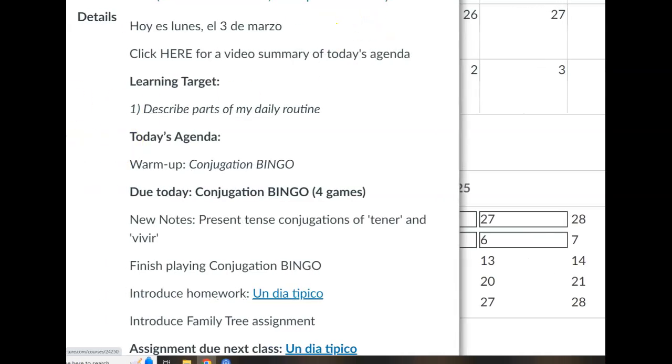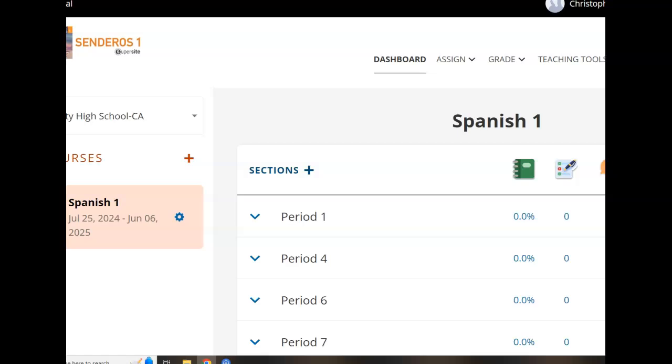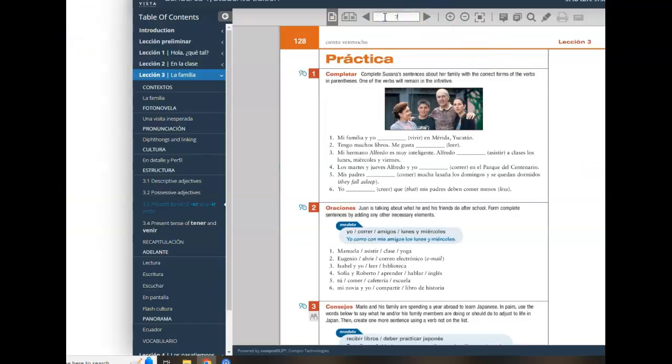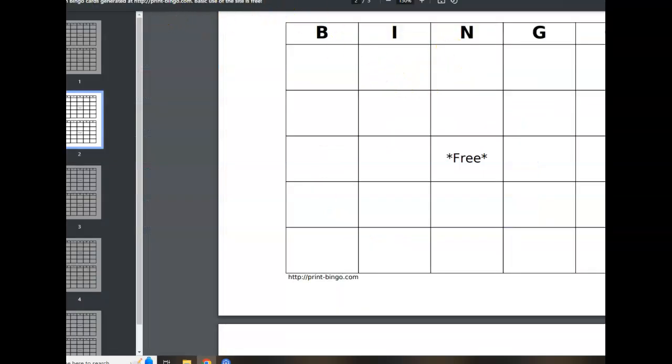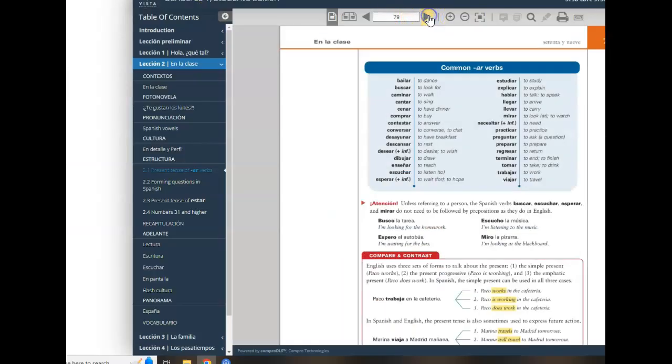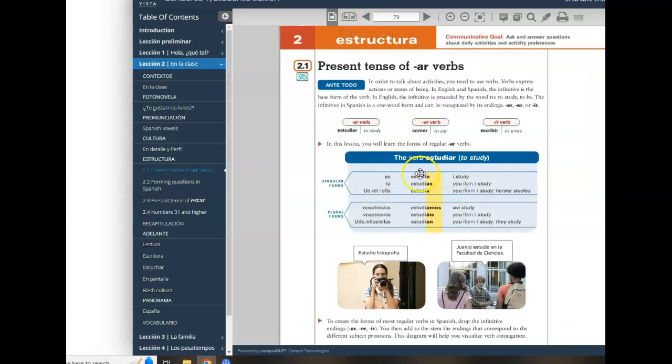So for game 1, let me go to our text. Game 1 is going to consist of AR verbs. Here you have the AR conjugations, o, as, a, amos, an. The verb conjugations that correspond with each of the subject pronouns. Go ahead and choose any 5 AR verbs. Again, on page 79, the very next page, you have a whole bunch to choose from. Take 5 AR verbs and then conjugate them in the 5 forms.